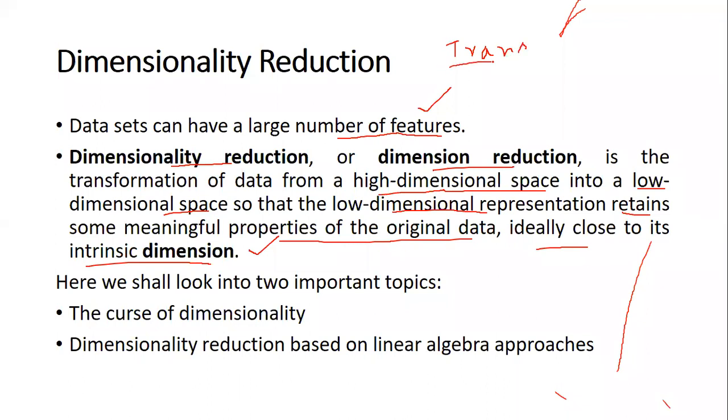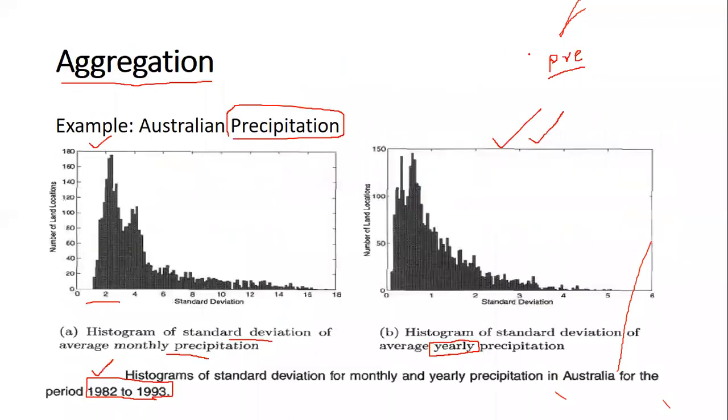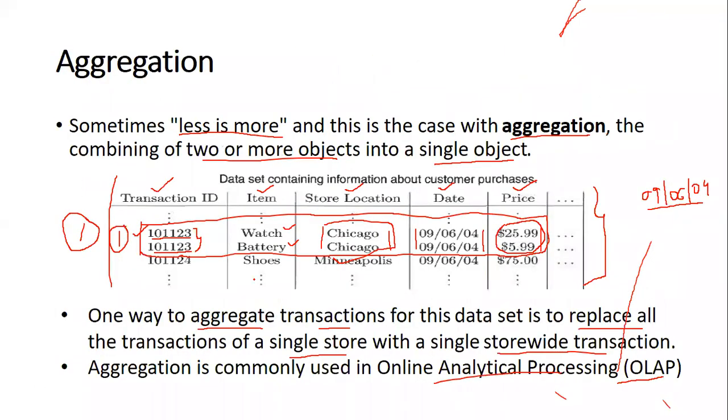Okay, there are different types of features that are available. Let us look at the example now. This is the discussion that we had: the feature where we take the transaction ID may not be very important when we are looking at the amount of sales that has happened in a store in a given month.